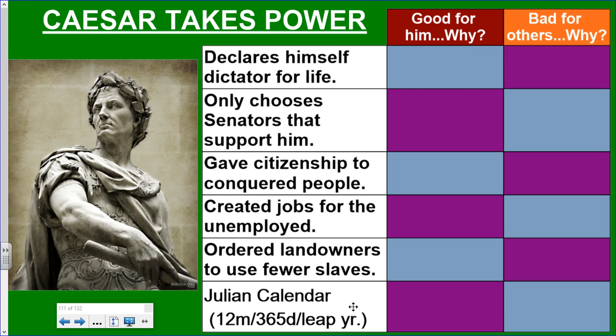Now, we'll give you one hint on this. Julius Caesar does want to add a couple months, and one of those months he decides to add is July, named after himself. So you can see why some people might think this is crazy or bad and not what they're used to. So that might help for bad for others. But then also think over here why it might be good for him if this Julian calendar becomes the thing that everybody decides to switch over to.